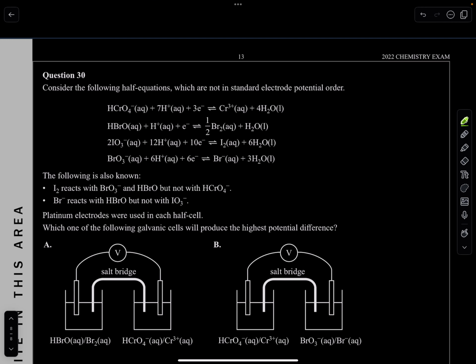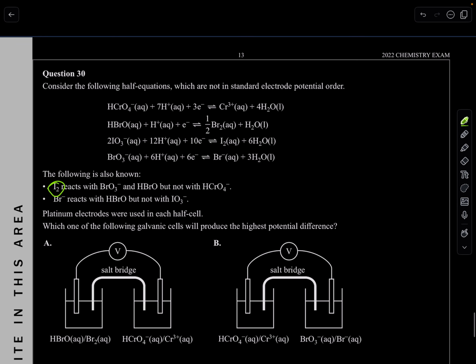Question 30. Consider the following half equations which are not in standard electrode potential order. So these are basically mixed. We don't know which one is which. The following is also known. Yes, I've seen these questions so much in exams. They are so easy. Take your time with them. Don't rush them.